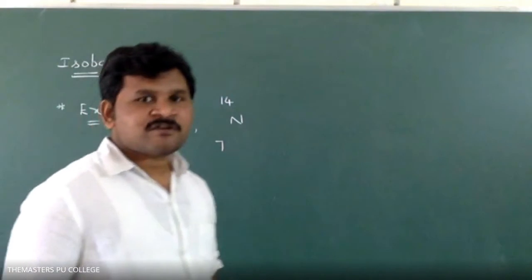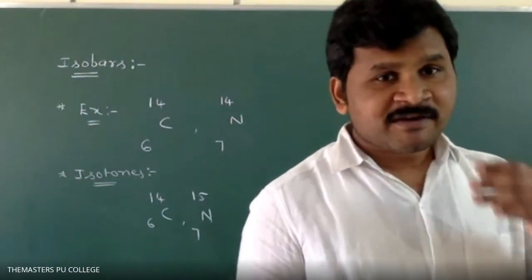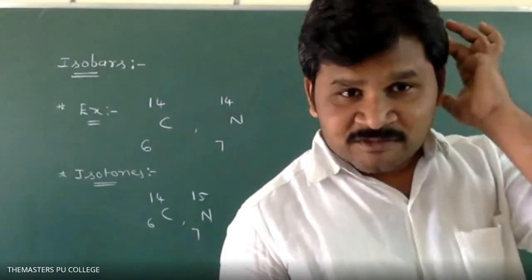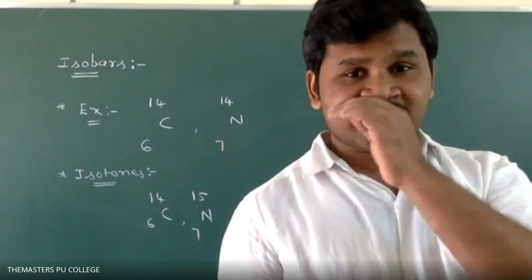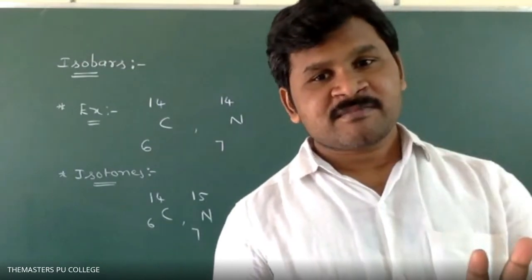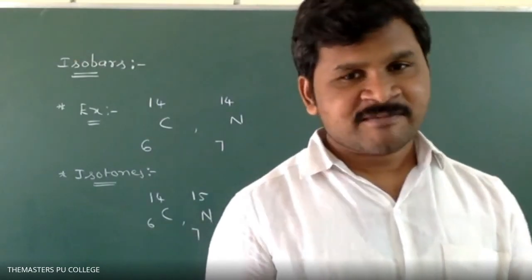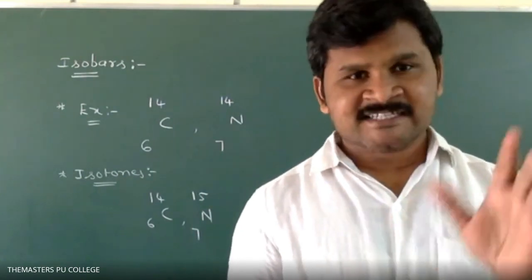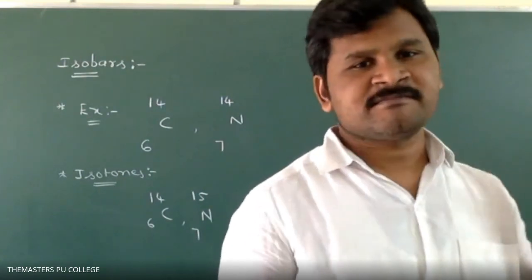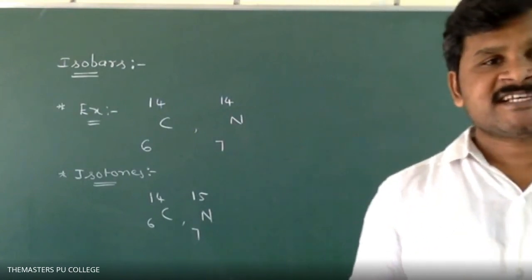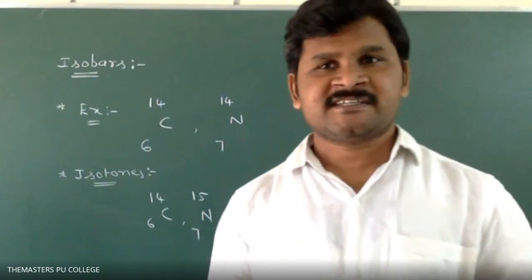Here, what about the physical properties and chemical properties? Both are same, both are different, or one is same and another is different? Physical and chemical properties are both different. Why? Because protons are not the same, electrons are also not the same, and mass numbers are also not the same. So that's why physical and chemical properties are different.